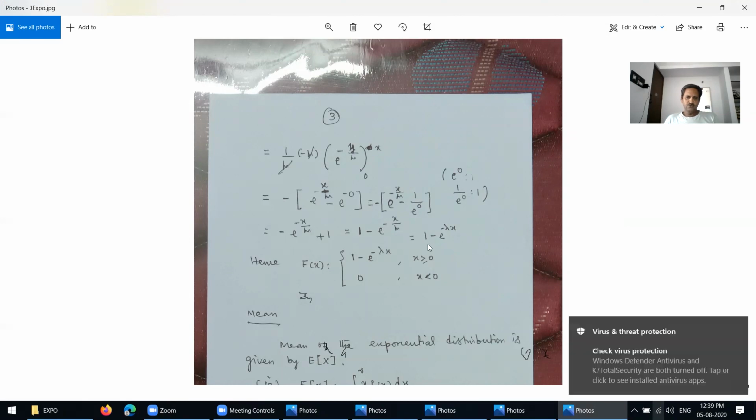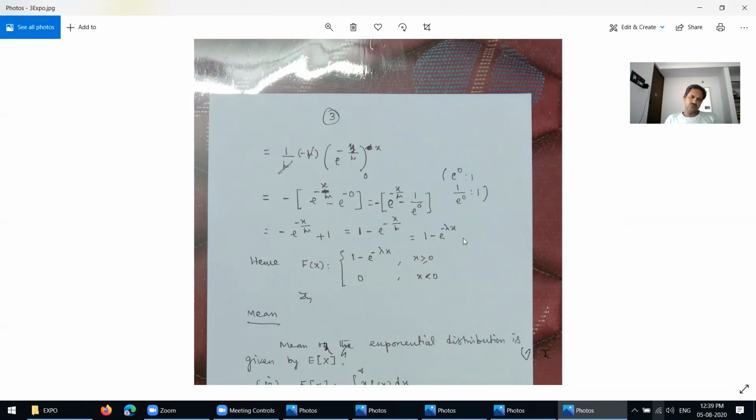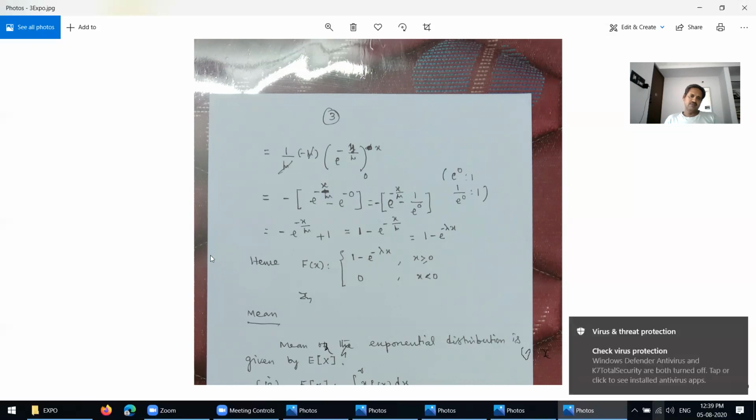So it is also equal to 1 minus e power minus lambda x, only if x is greater than or equal to 0. This is nothing but the cumulative density function. You understand now?